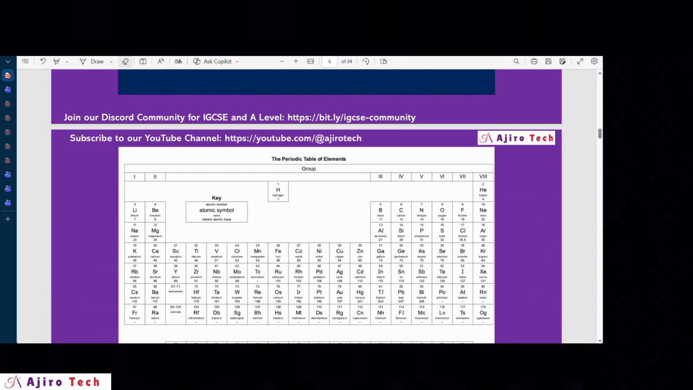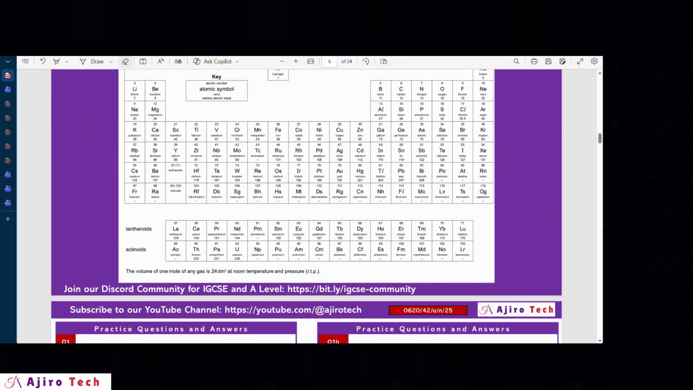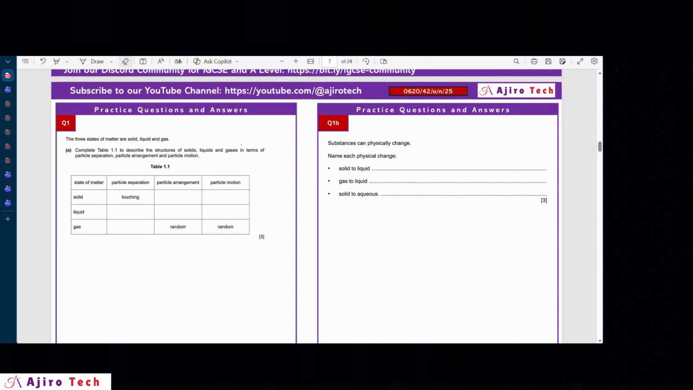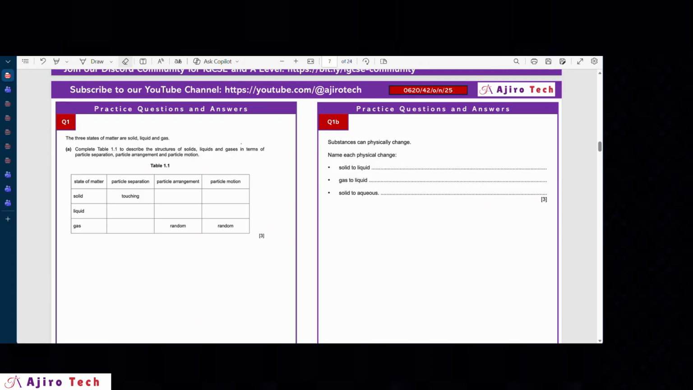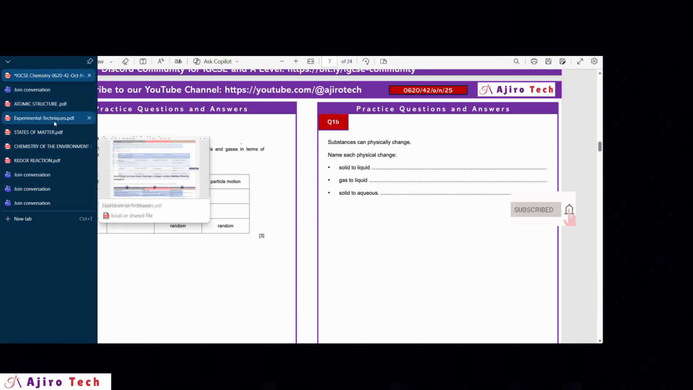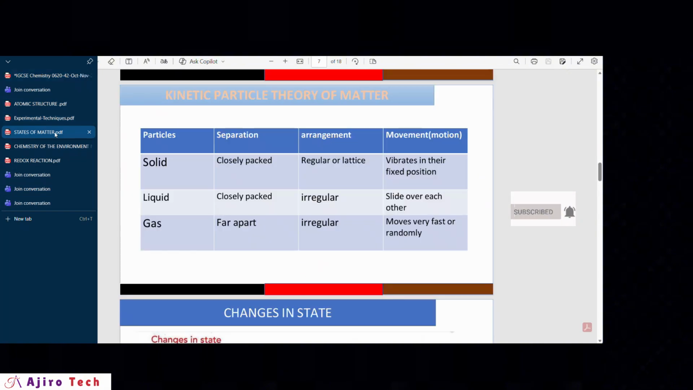All right, so this video will just solve some questions that we have, just to refresh, and also help those who need guidance on how to give answers to these questions. So the first question here is on the state of matter, and then we have a table where you are asked to complete the table. If you remember, this is one of the introductory parts of chemistry where we look at the state of matter.